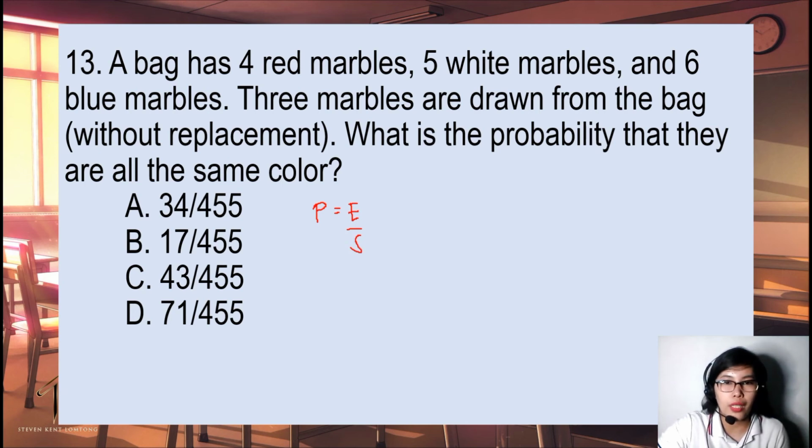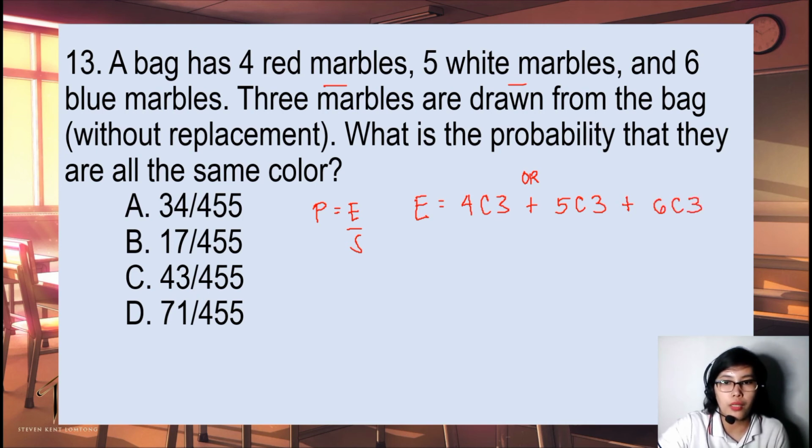So our E here, 3 marbles are drawn. So it can be either from red marbles. So for C3, so 3 marbles will be selected from 4 red marbles. Or, so take note, or means plus. Okay, so 4C3 plus 5C3. So 3 marbles can be selected from 5 white marbles or can be selected from 6 blue marbles.